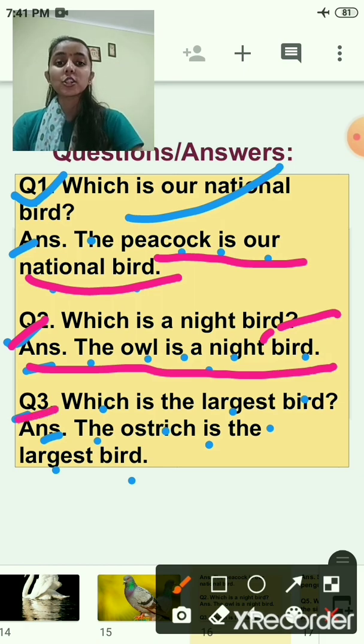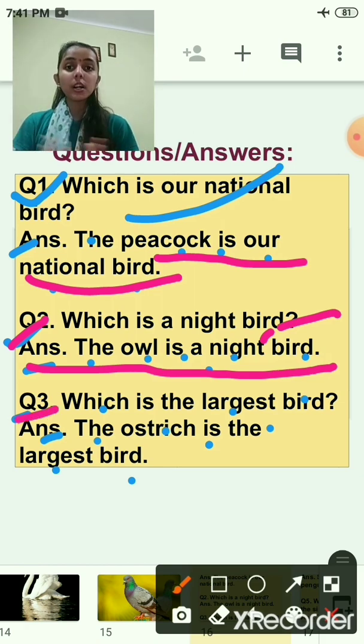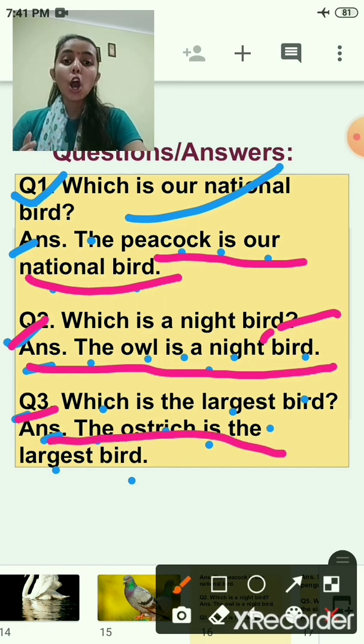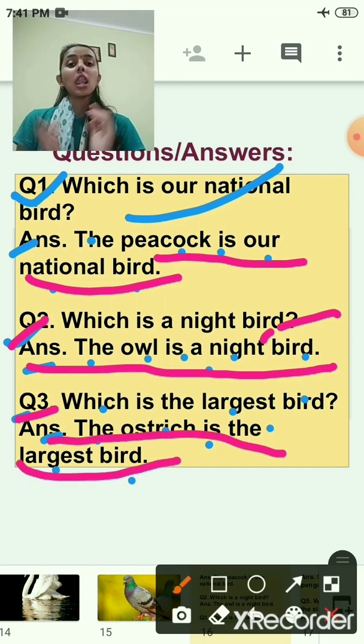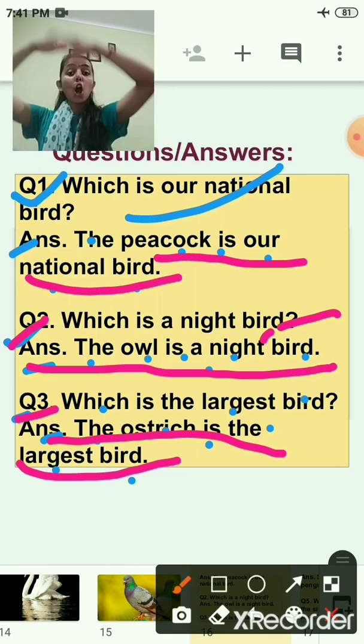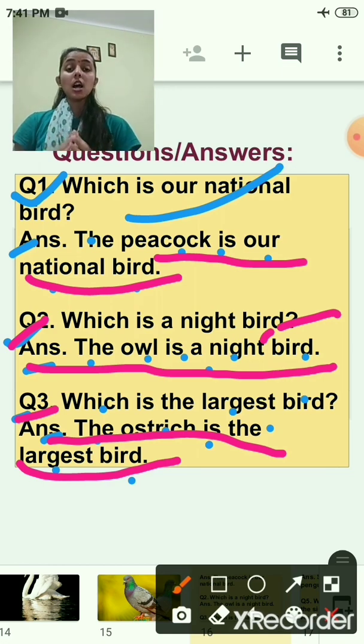Now third question. Which is the largest bird? Answer is the ostrich is the largest bird.